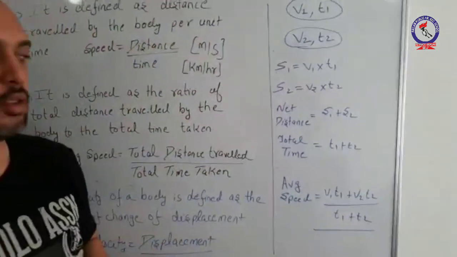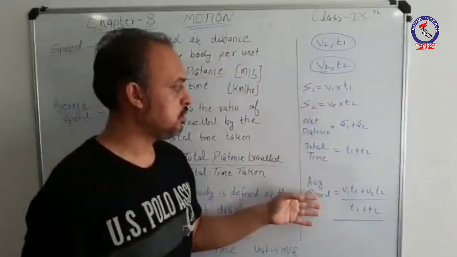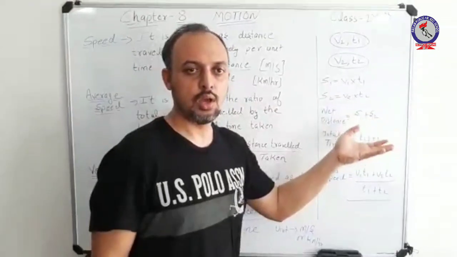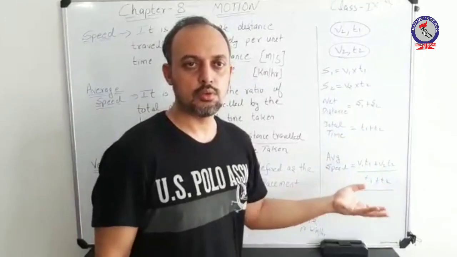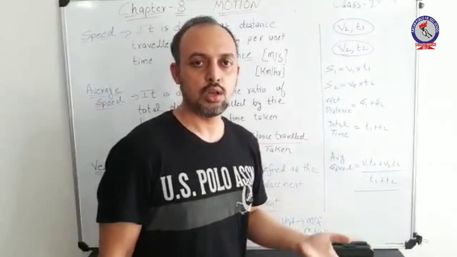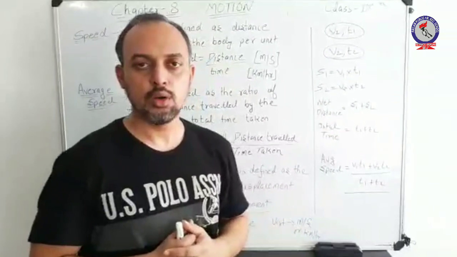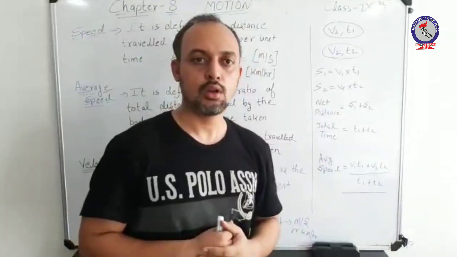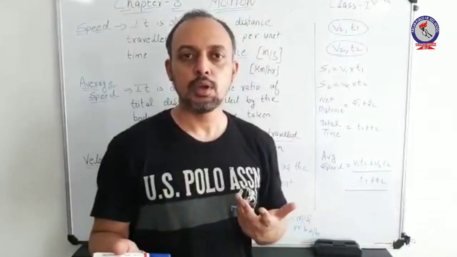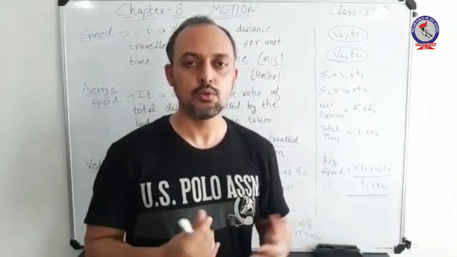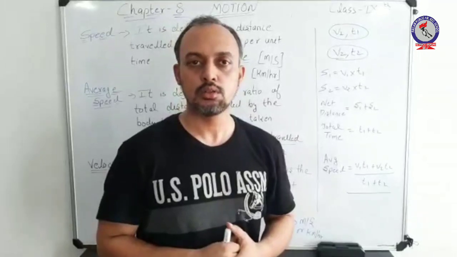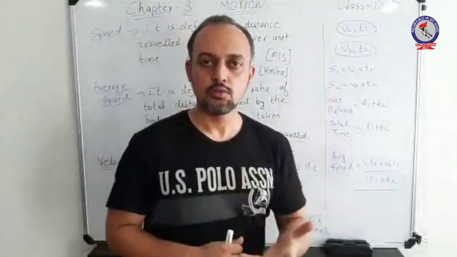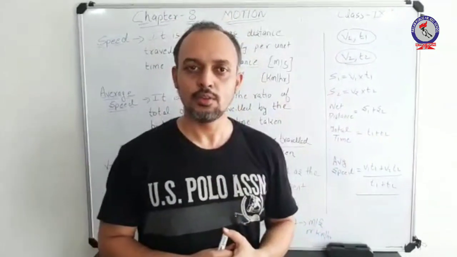As you can see, observe this expression: other than distances, different parameters are given in this relation, and we calculated using the concept of distance and speed. So you should take into account that while calculating average speed, it may not be the case that every time you are given total distance. You might be given different parameters which help you in the calculation of total distance, as we have just seen in this explanation. So this was the concept of speed and average speed.